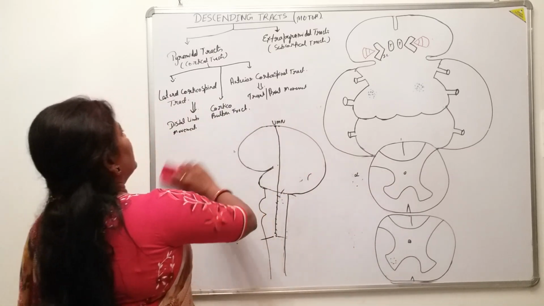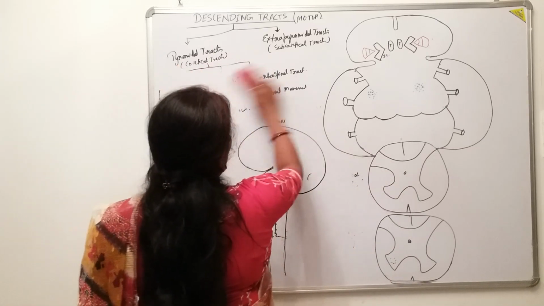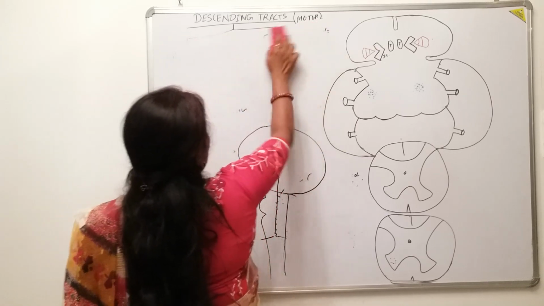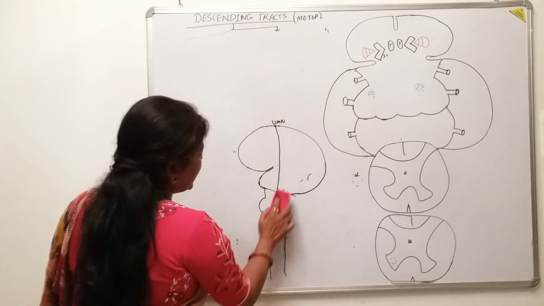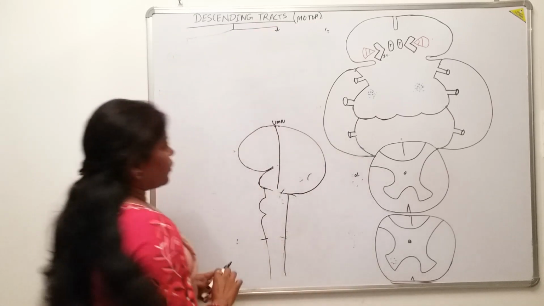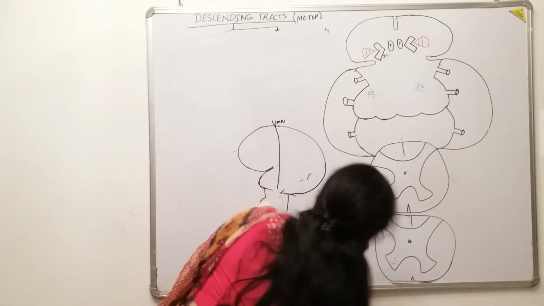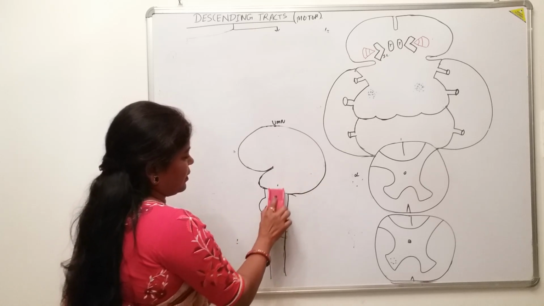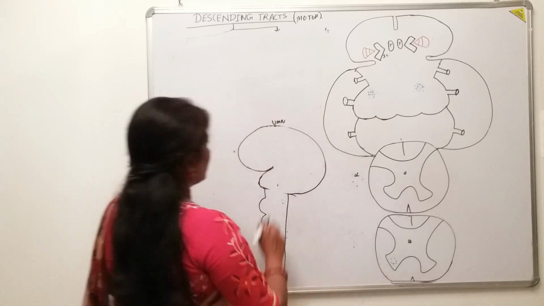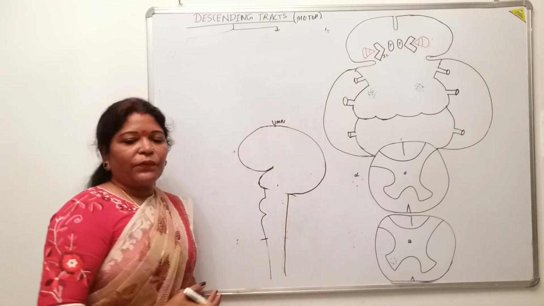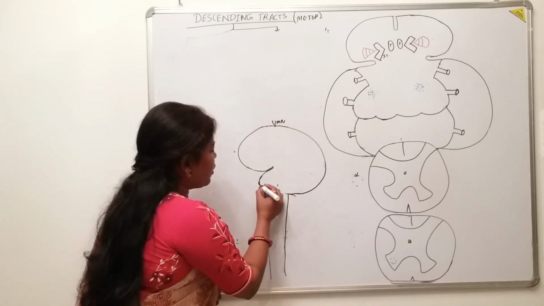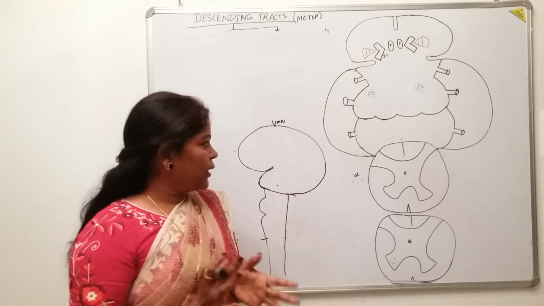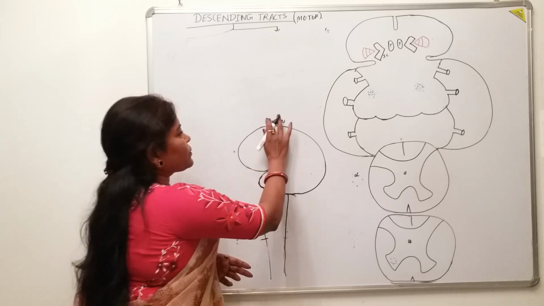Now, we will discuss the corticospinal tract in this class. Okay. Mainly, we will discuss the corticospinal tract here. So, look, before going into detail of this motor pathway, we must be acquainted with the motor areas of the cerebrum, isn't it? So, look here.